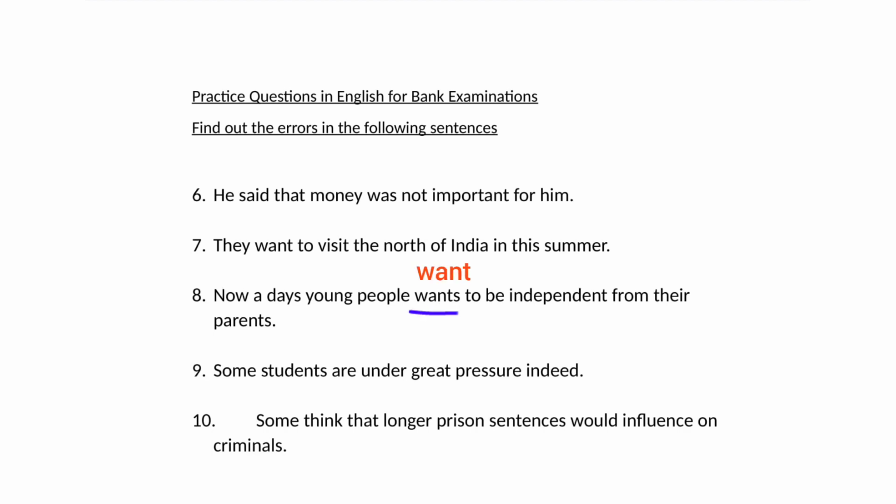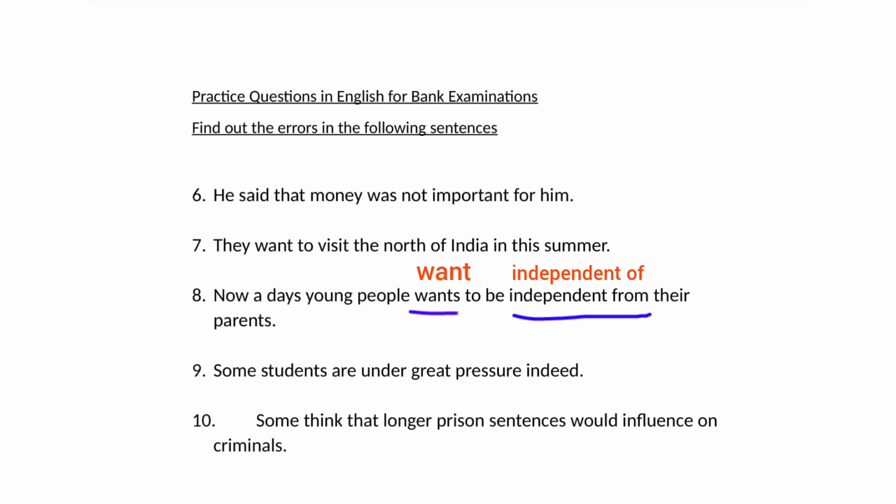Then, eighth: nowadays young people wants to be independent from their parents. Friends, here again we have two errors in the eighth sentence. One is young people is plural, hence the verb should be want, not wants. The second error is independent from. No, it should be independent of. Why?